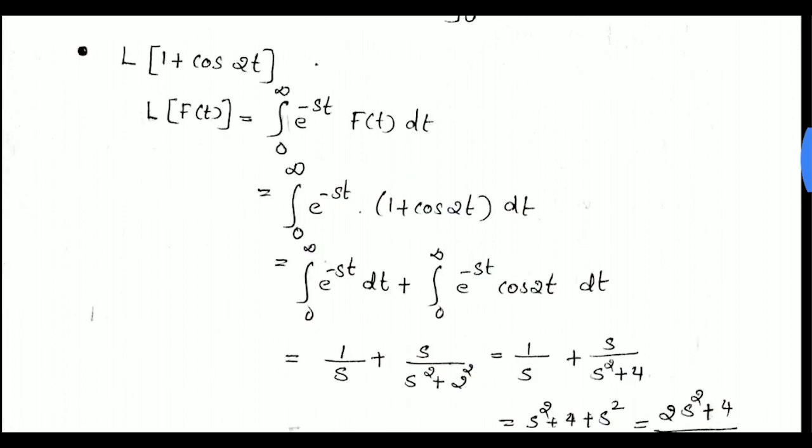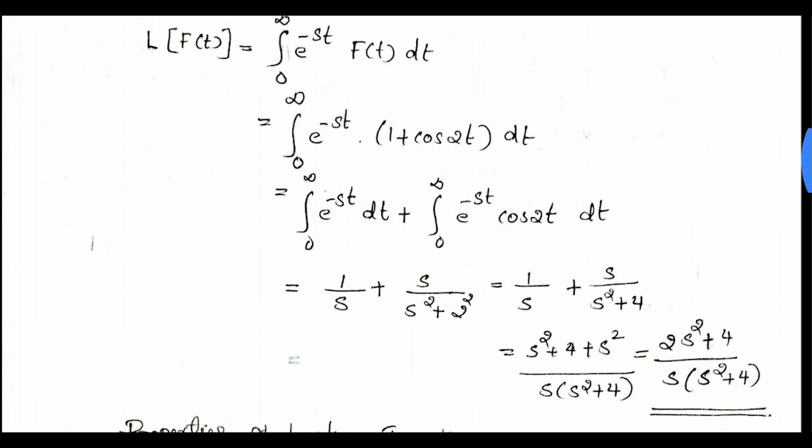Then L of 1 plus cos 2t. Here f of t is 1 plus cos 2t. Substitute the value of f of t. We get the integral from 0 to infinity of e raised to minus st into 1 plus cos 2t dt.